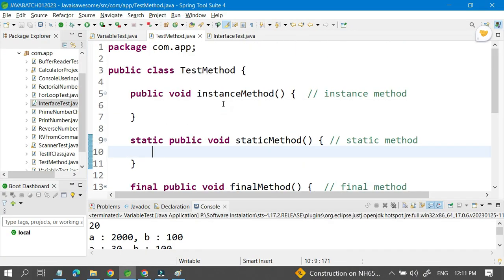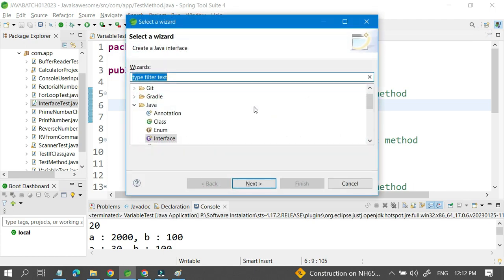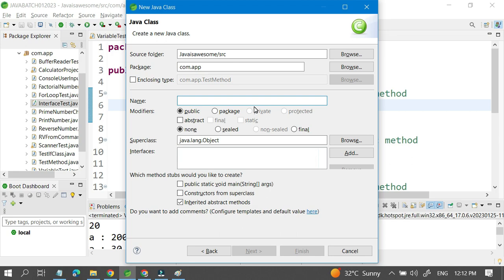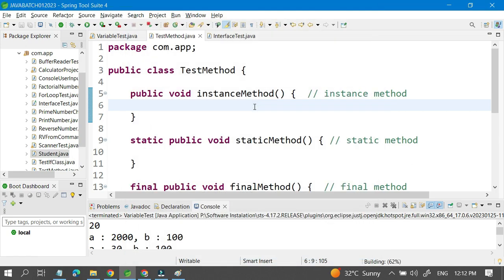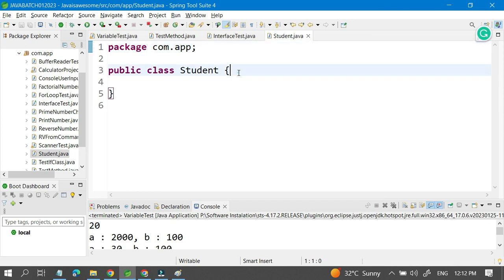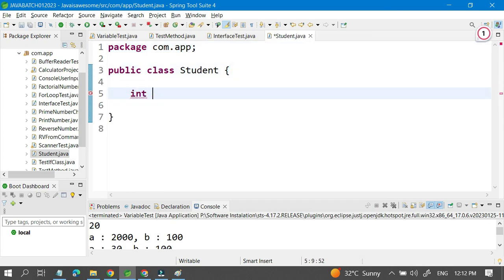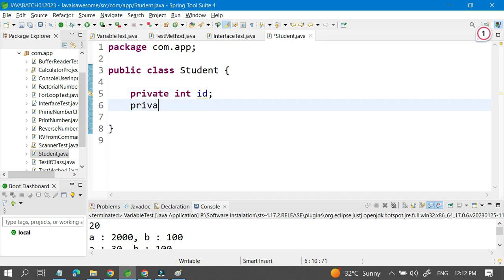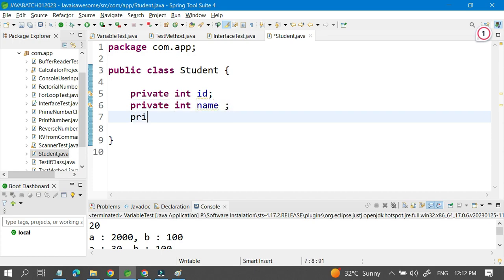For the getter and setter method, we have to create one class. I have created one class which is called Student. Inside this Student I am going to give some properties of the student, which are private int id, private String name, private int fee.